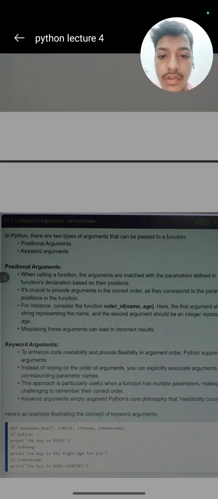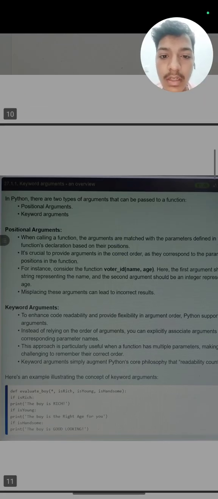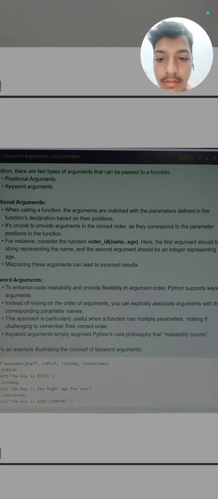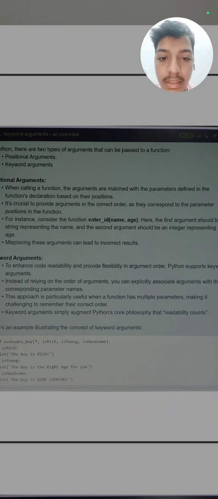Next, we know what an argument is. There are basically two types of arguments: positional arguments and keyword arguments. So what are positional arguments? When calling a function, the arguments are matched with the parameters defined in the function declaration based on their position. So basically, the arguments which are matched by their position are called positional arguments. We should give them in the correct order when we call the function. So we should give a proper position. If there is any error in the position, it will give an error.